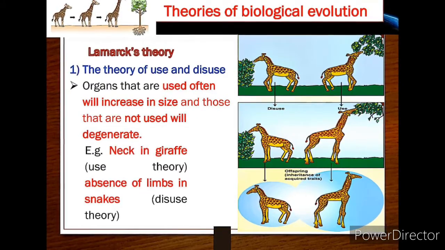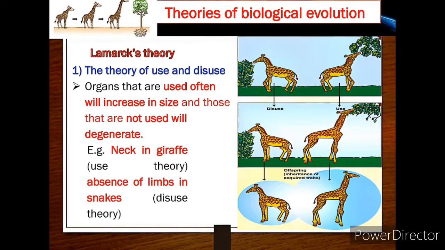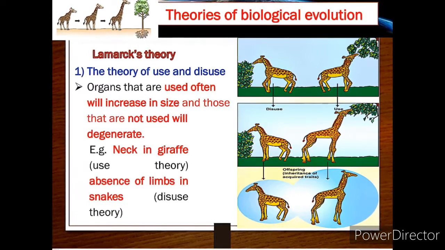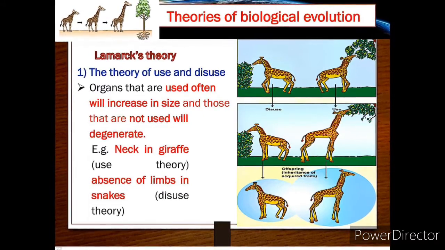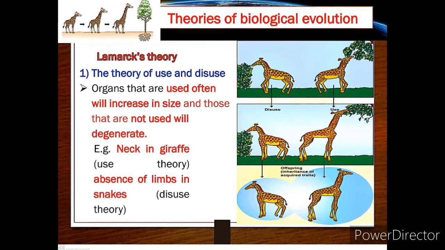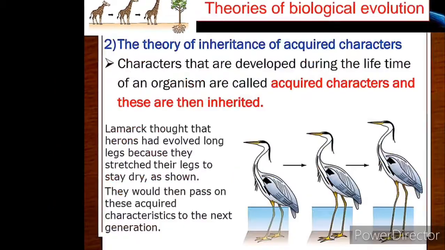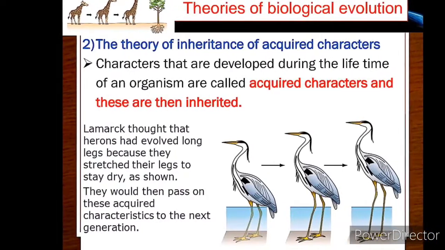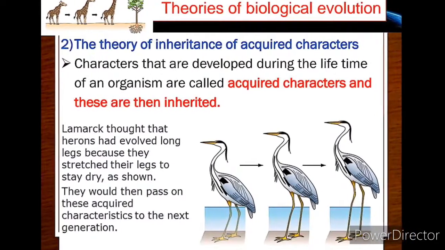Example for disuse theory. Limbs in snakes, forelimbs and hind limbs in snakes, disappeared because it doesn't need the limbs. To escape from the predator, it has to run fast, so the limbs are now like obstacles, so it lost the limbs. It is the example for disuse theory. Next, theory of inheritance of acquired characters. Characters that are developed during the lifetime of an organism are called acquired characters, and these are then inherited.